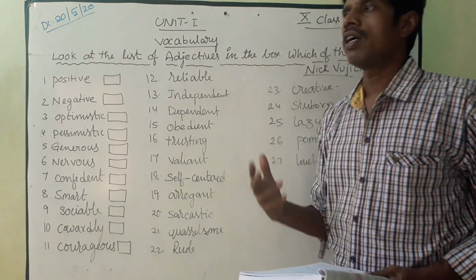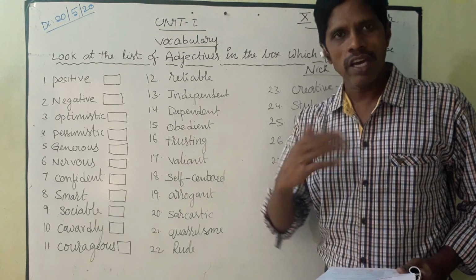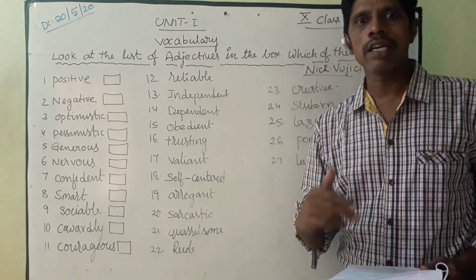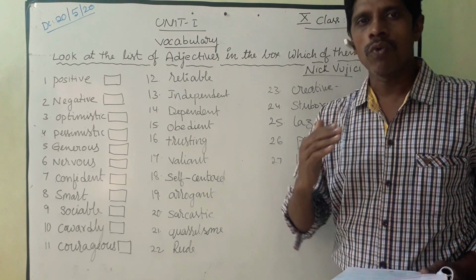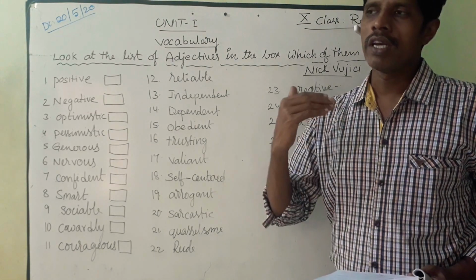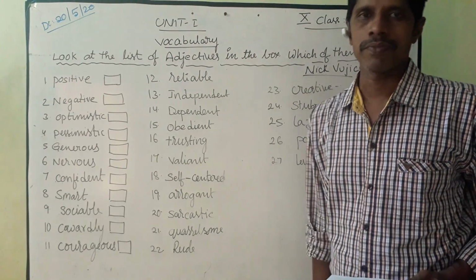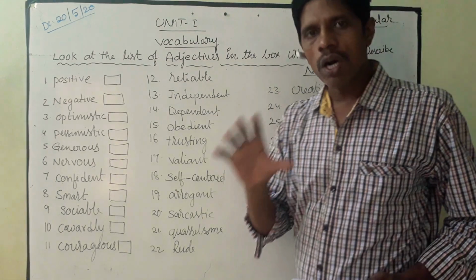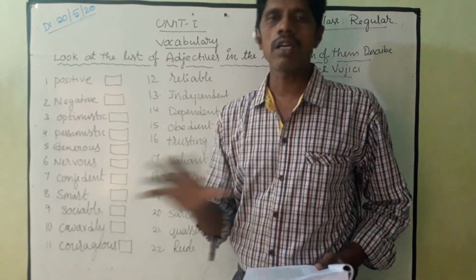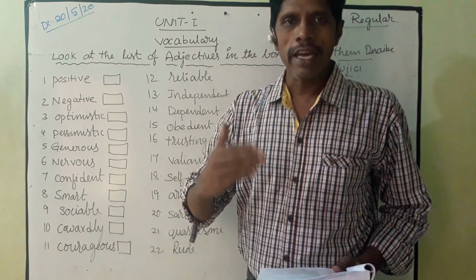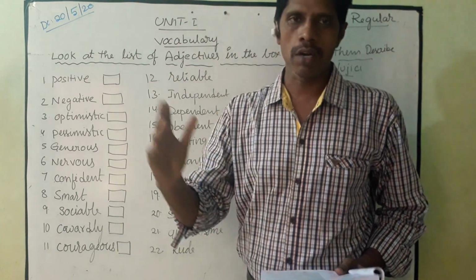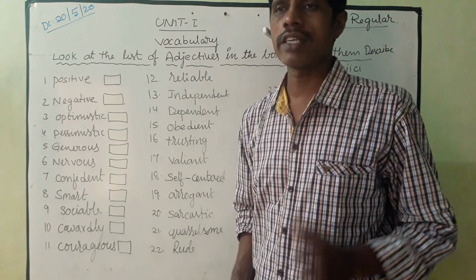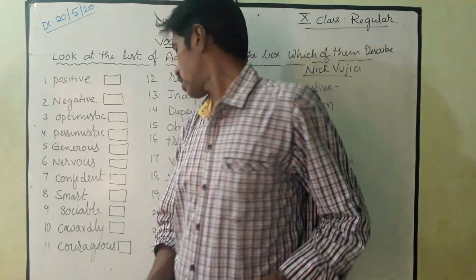Simply, we are human beings. The first time we tried, and the second time we tried. The third time we neglect them. Simply we leave them. But here, what Nick said is: we do not leave them. We try again and again and keep going on. Then only our wishes and desires will be completed and successful.